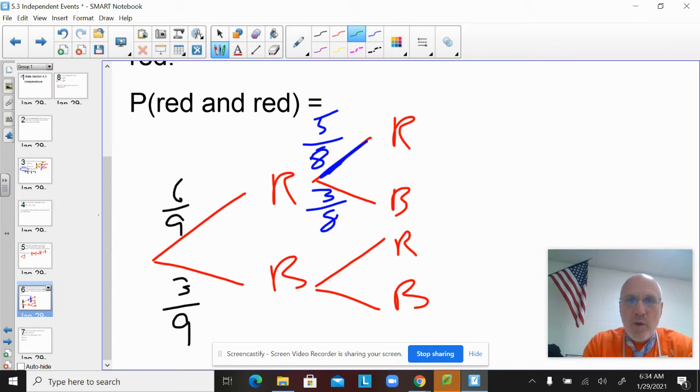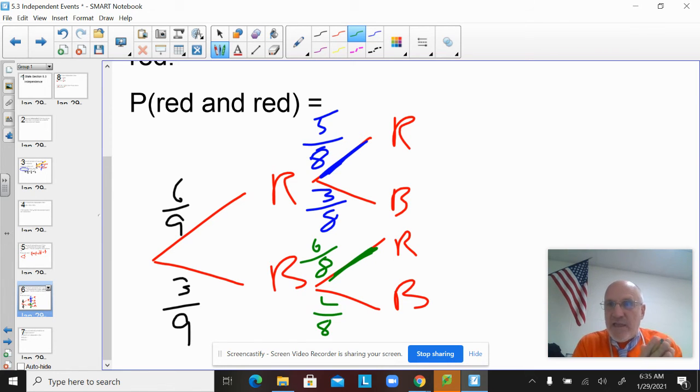What about down the bottom? I'll do it in green. What if I pick blue first and then red? Well, blue was 3 ninths. I picked the blue one, so there's 1 less blue one, and then there's only 2 blue ones. There are still 6 out of the 8 left that are red, and the other 2 are blue. So, that looks a lot like the tree diagram we made yesterday.